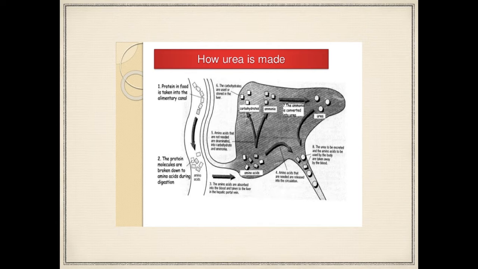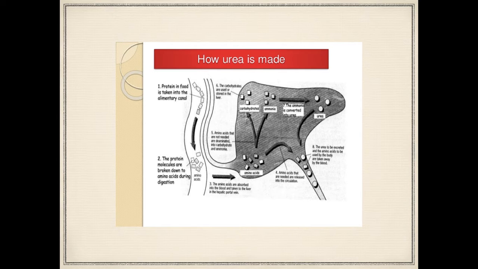The first step is that protein in the food that we eat is taken into the alimentary canal. The second one is that the protein molecules are broken down by enzymes into amino acids during digestion. The third one is that the amino acids are absorbed into the blood and taken to the liver to detoxify them, as I've explained earlier. That's one of the functions of the liver.